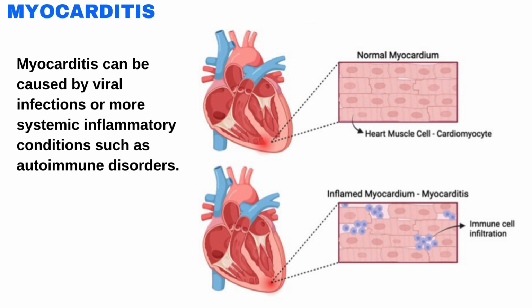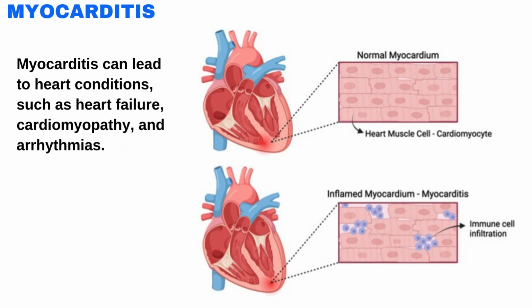Myocarditis can cause chest pain, shortness of breath, and rapid or irregular heartbeats. Clots can form in the heart, leading to a stroke or heart attack. This rare condition can affect people quickly or slowly over time. Myocarditis can lead to other serious heart conditions such as heart failure, cardiomyopathy, and arrhythmia.